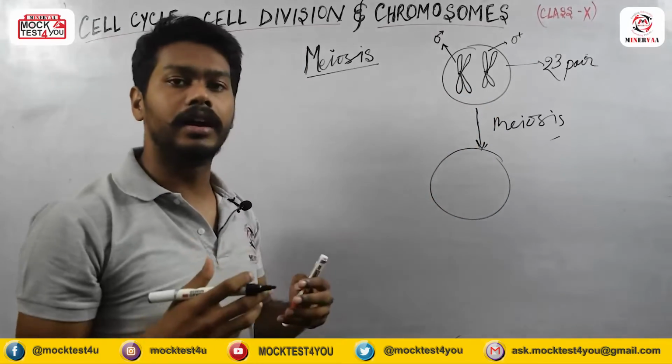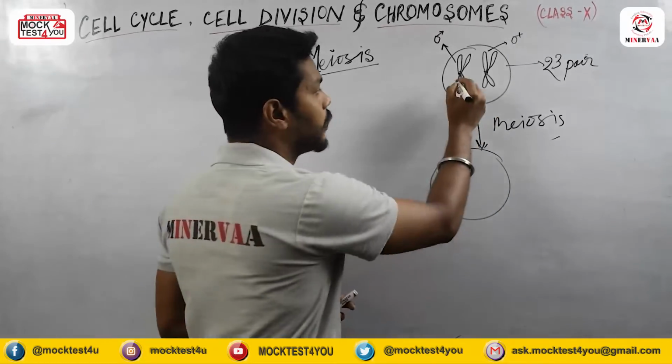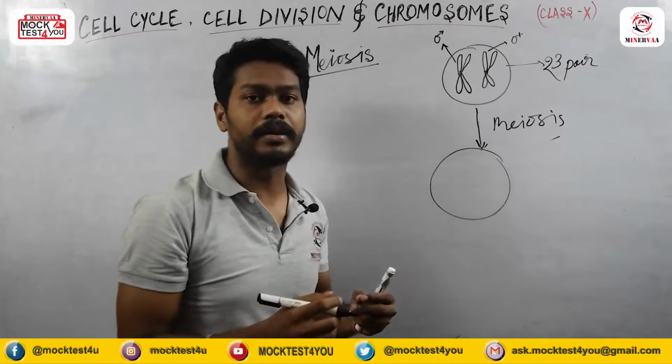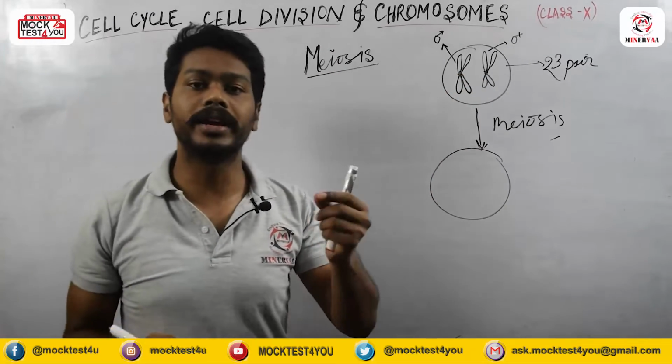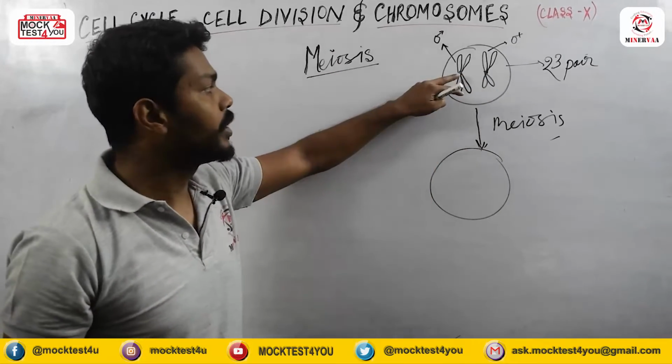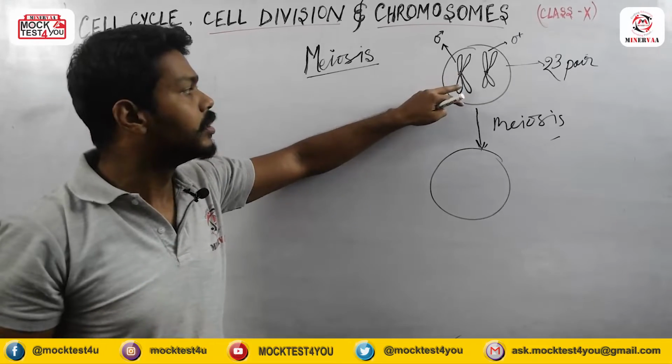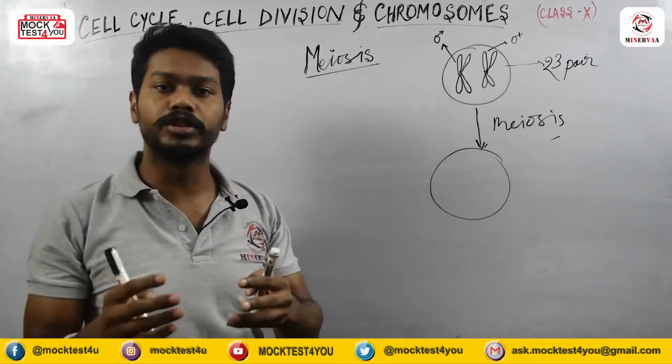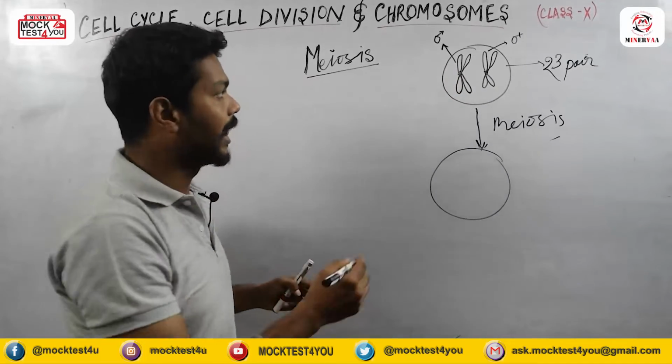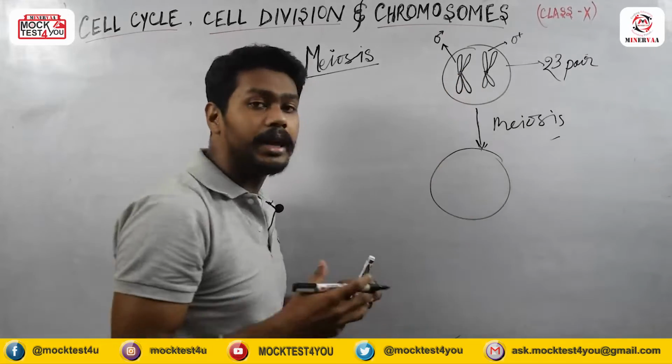How do we actually count the chromosome number? On the basis of the centromere, meaning how many centromeres are present. The centromere is the region where the two arms of the chromosome are attached, and this portion is very important.